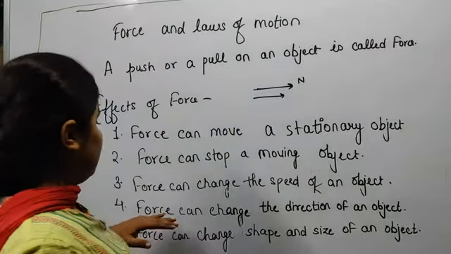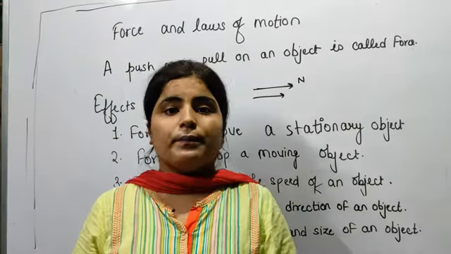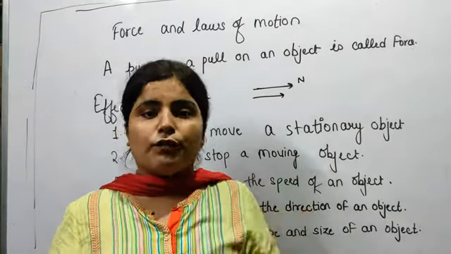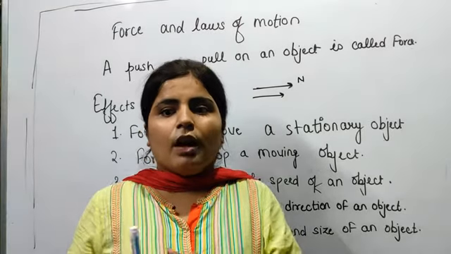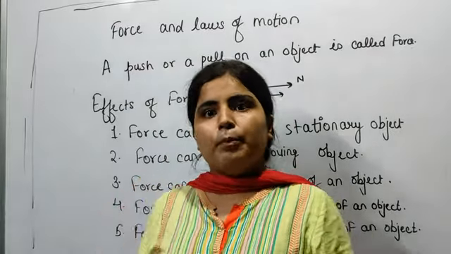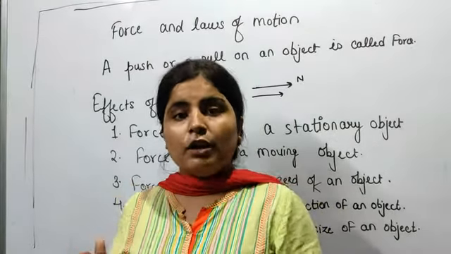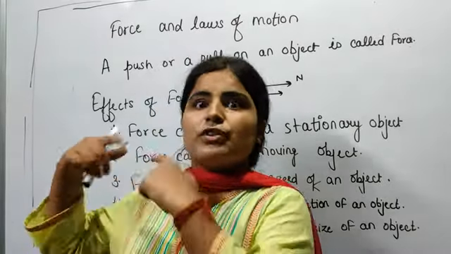Now the next thing is that force can change the direction of an object. How can it change the direction of an object? In case of tennis, whenever a tennis player hits the ball, ultimately its direction will change.